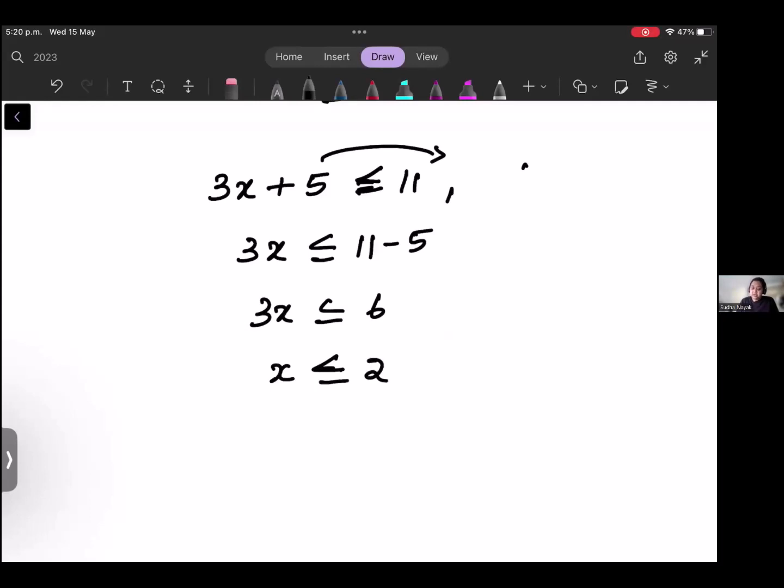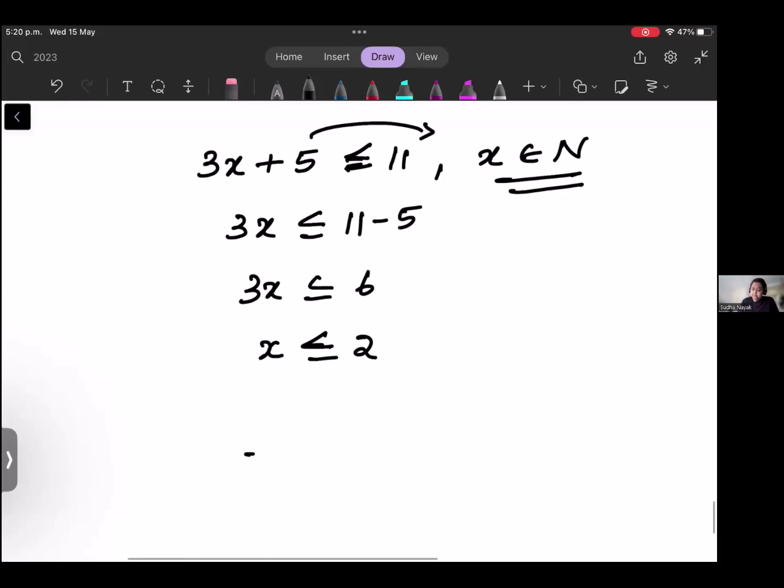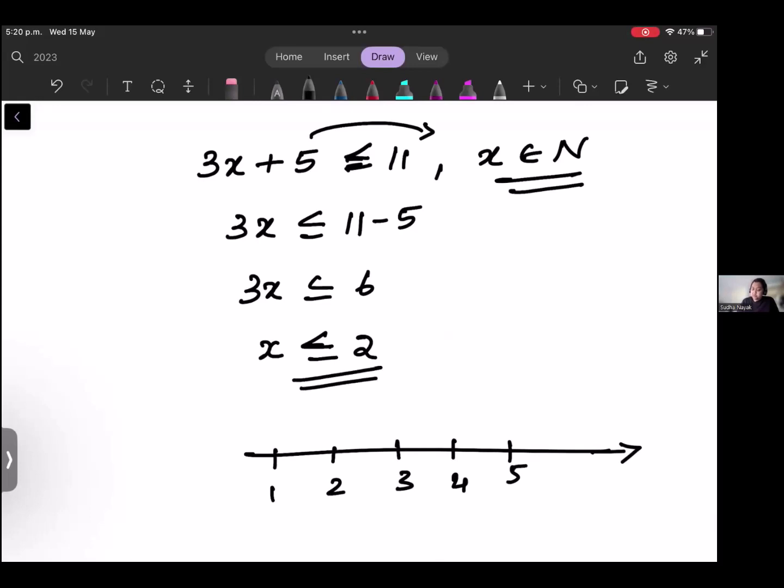Okay. And usually in inequalities, they will give you a number set like x is an element of N. So if x is an element of N, how will you graph it? Element of N means it will start from 1, 2, 3, 4, 5, etc. And it is less than or equal to 2. So how will you draw it? You just put a dot here, you put a dot here. If it is N, you will just draw dots. Please remember, whenever you are drawing, if you are working with green ink, maybe you put a dot with red ink so that it is very easily visible for the examiner. So remember, whenever there is an N, you just put a dot.